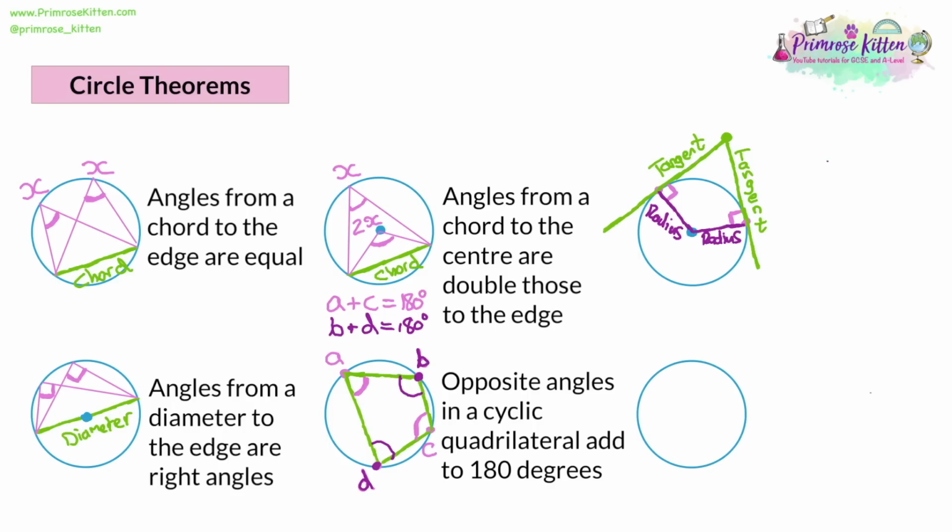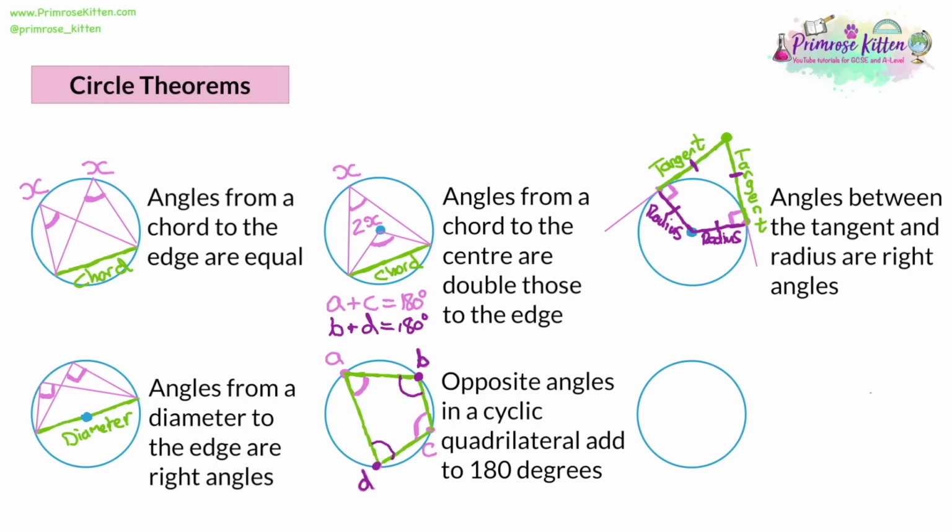We can also say that the two tangents are going to be an equal length between the point that they start at and the edge of the circle. So it's not the entire tangent that's going to be equal, it's just a bit of the tangent that's highlighted in green. They're going to be the same lengths. And of course, as an extra detail, the two radiuses are also going to be the same length.